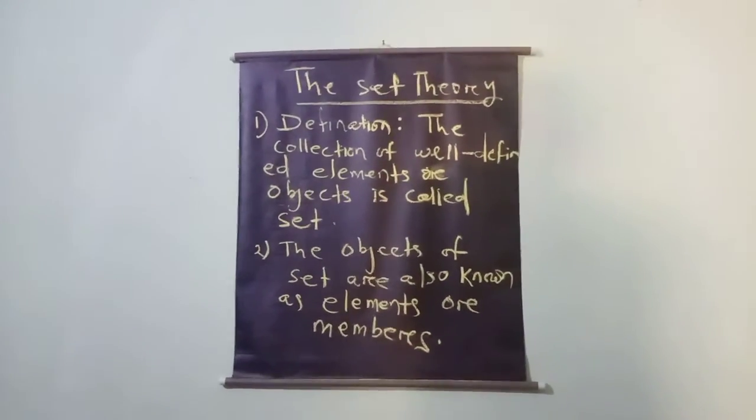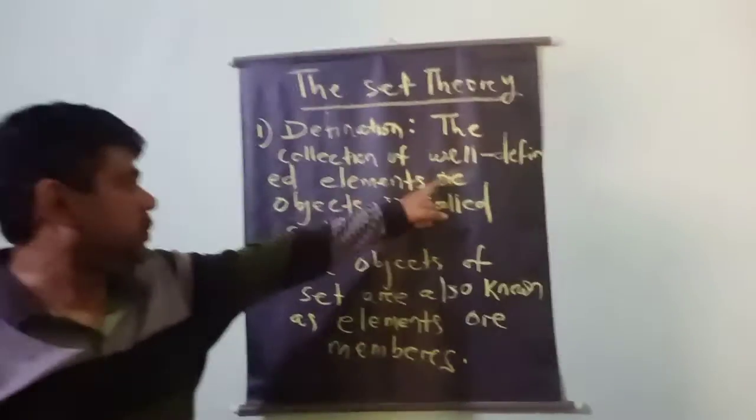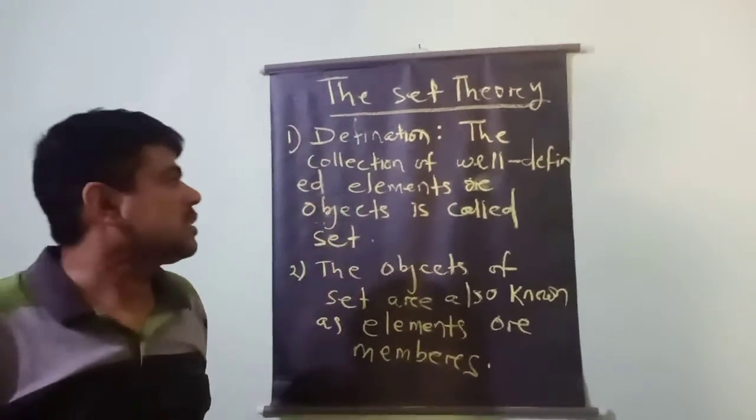So let us note down this definition. The collection of well-defined elements or objects is called a set.